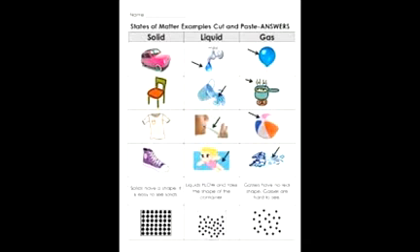Now in today's class we'll discuss about the matter. First of all, we'll see what is matter. We know that anything which has weight and takes up space is called a matter. Here, matter can be living things or it may be non-living things.